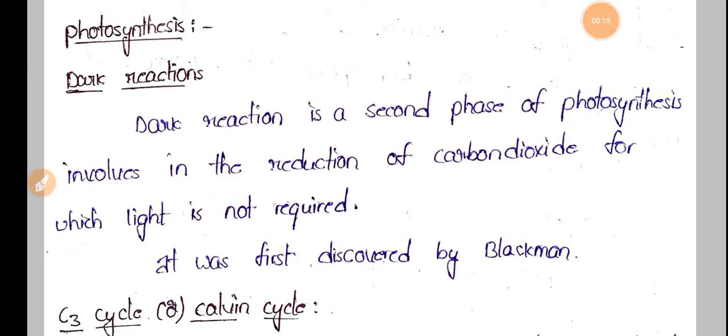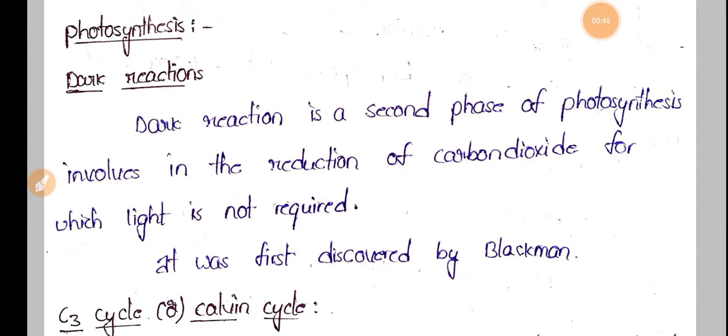Now, I would like to discuss the second BSc Biochemistry 4th semester paper, that is intermediary metabolism. From this paper, we have already discussed different topics like glycolysis, Krebs cycle, HMP shunt, gluconeogenesis, and topics from glycogen metabolism like glycogenesis and glycogenolysis.